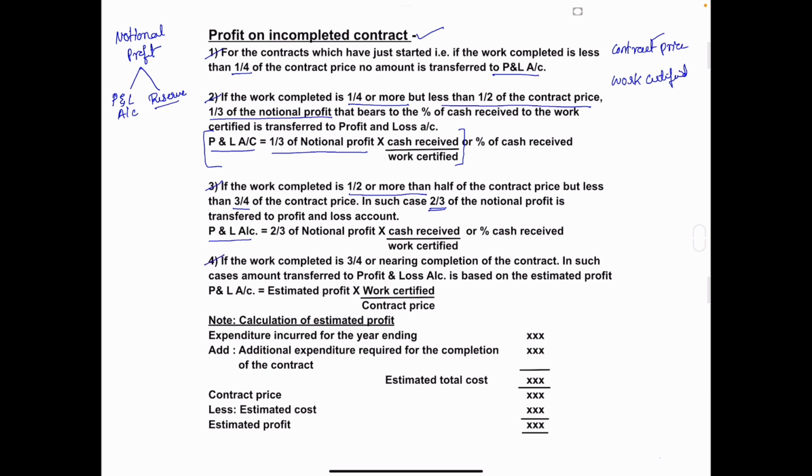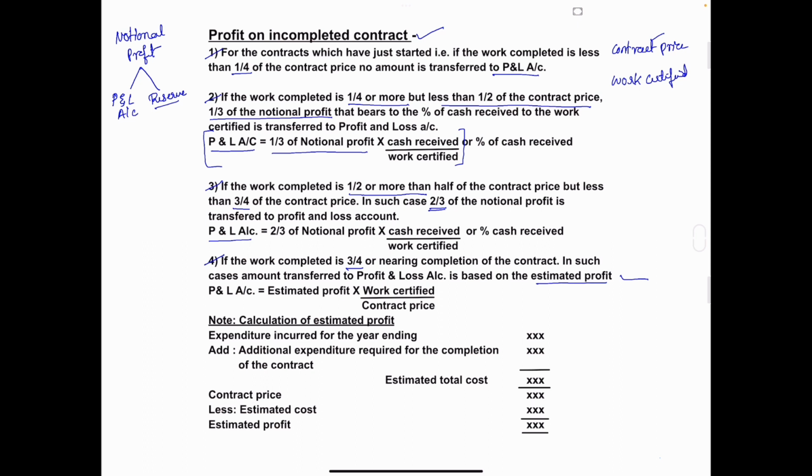Fourth one: if the work completed is three-fourths or nearing completion of the contract, in such cases, the amount transferred to profit and loss account is based on the estimated profit. If the work completed is three-fourths or near to complete, the amount transferred to profit and loss account is based on the estimated profit.